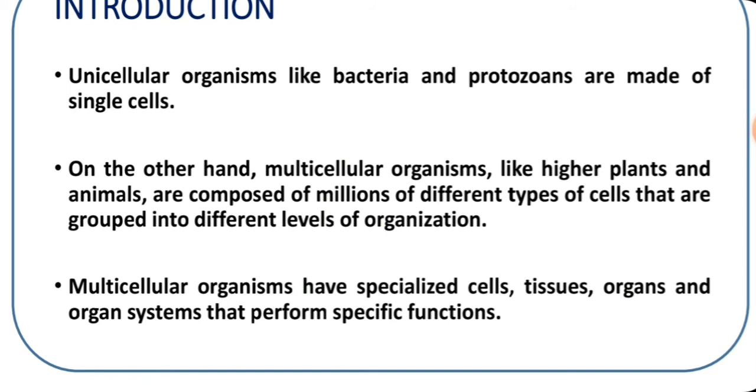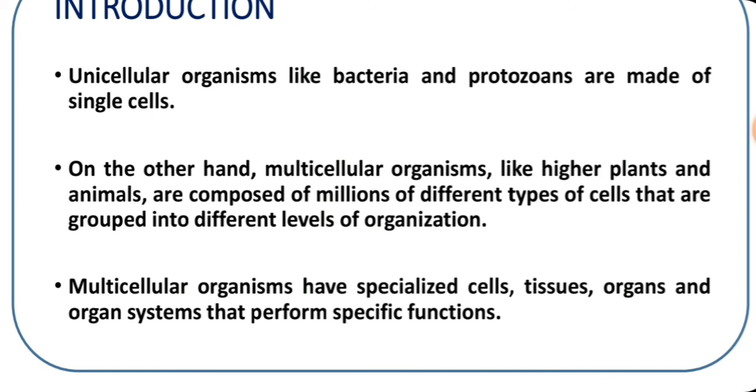We can grow that in a culture medium. What is a culture medium? We provide all the necessary nutrients for the growth of that single cell into an entire organism. That is in plants. So cell is the structural and functional unit of life.